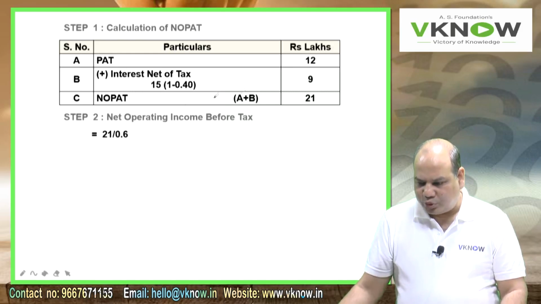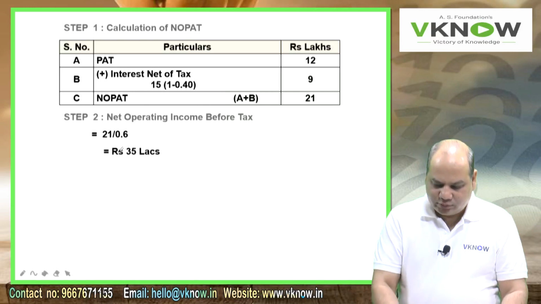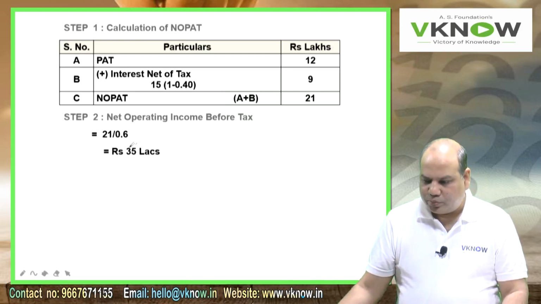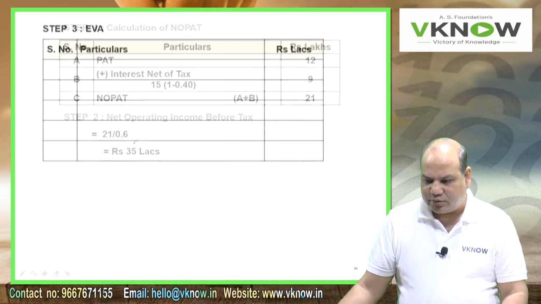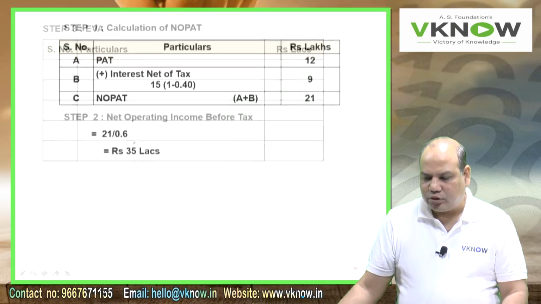You have computed NOPAT, that is net operating profit after tax. If you want to convert into a before tax figure, just take 21 and divide by 0.6. So NOPAT can be converted into net operating income before tax by dividing by 60%, right? 35 lakh.